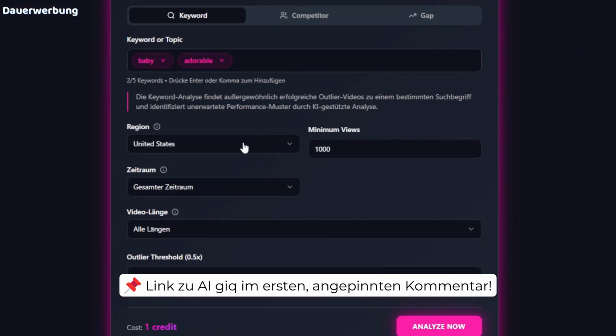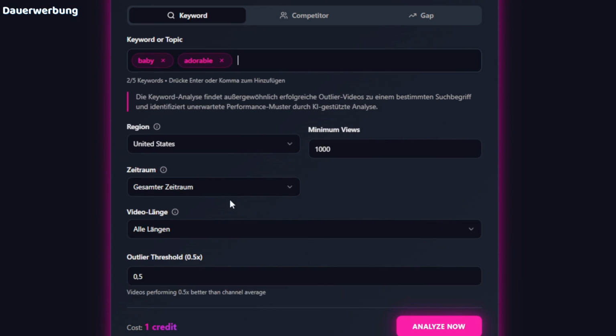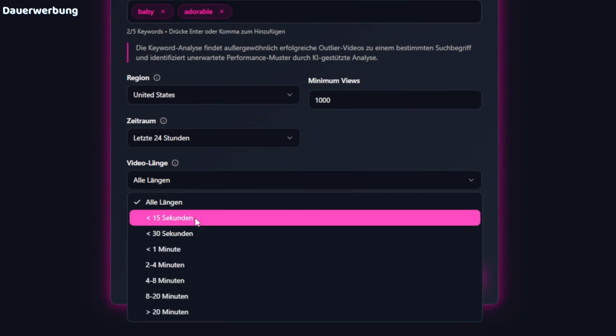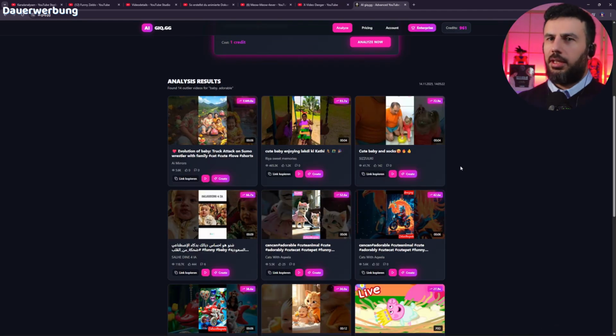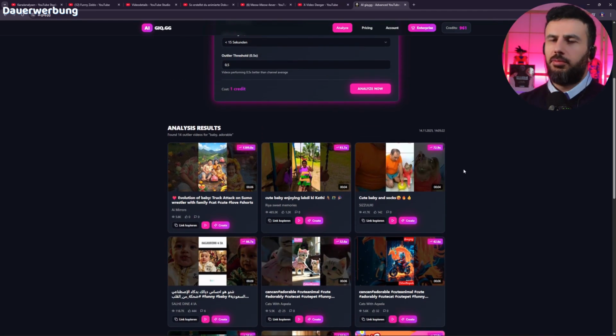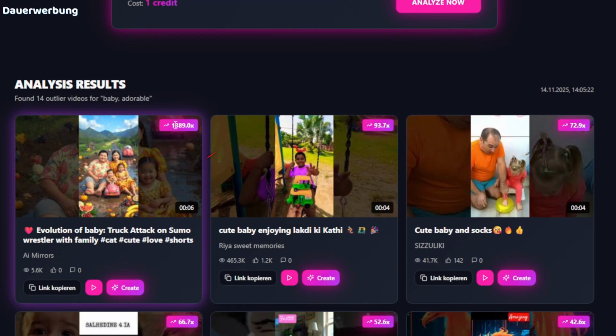Now you narrow down where you want to search. I would go with the USA here because they're always faster than we are. We'll limit the time frame to 24 hours and make sure that only short Soras come up. Now we click on Analyze, and here I get absolute outliers, which basically means these videos are performing above average. Up here, you see a score, in this case, 1,300.